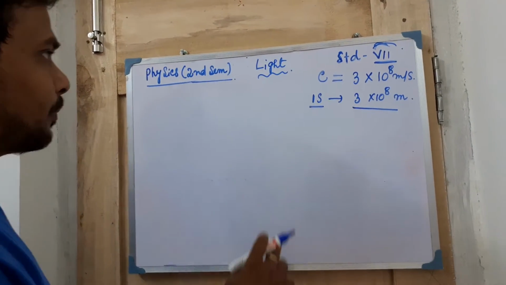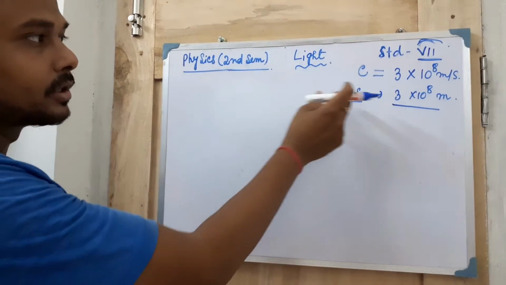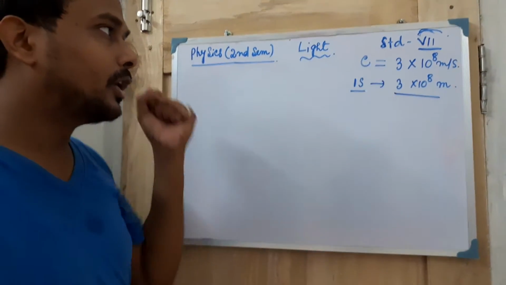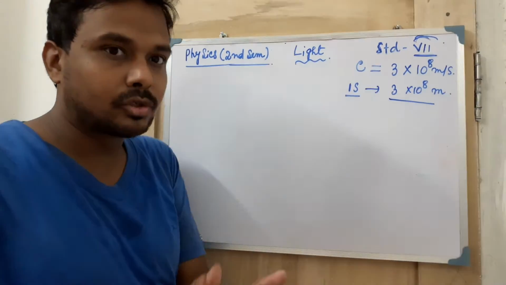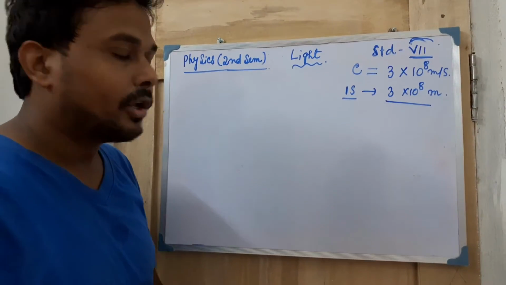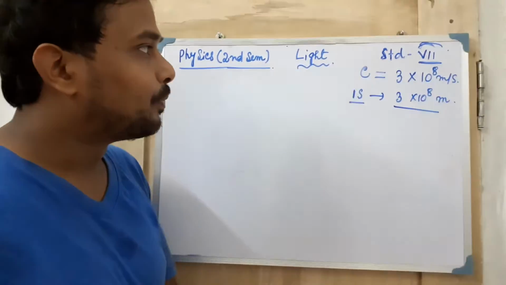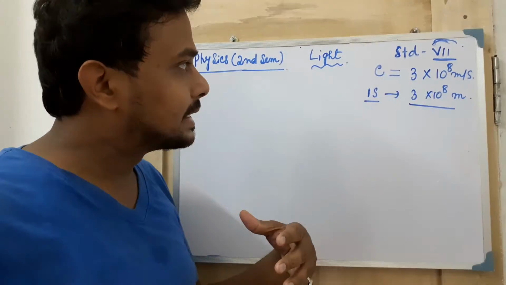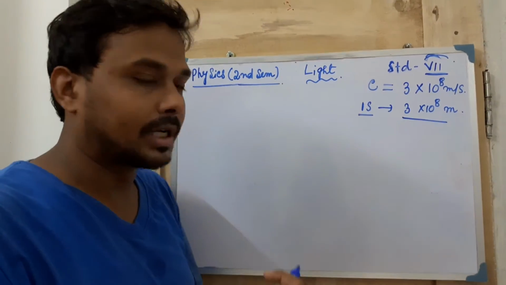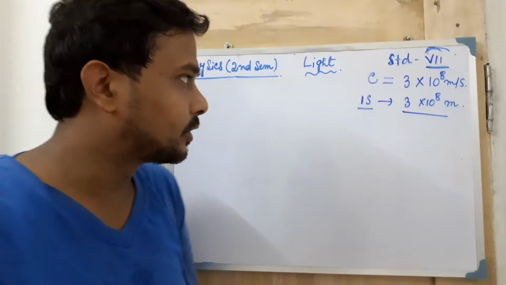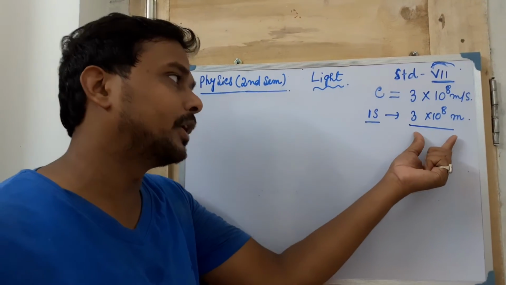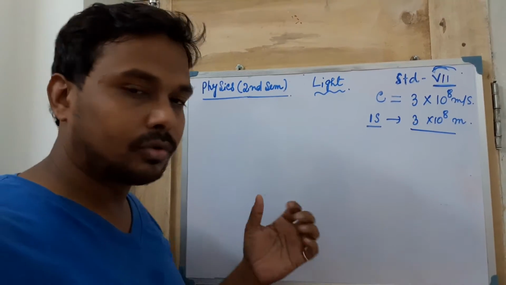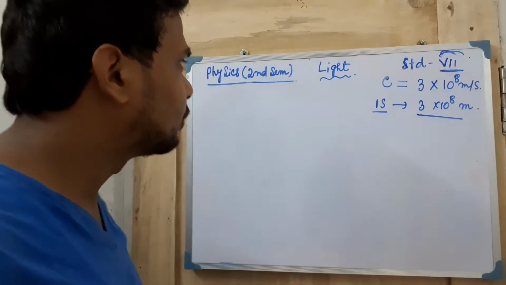If you compare the speed of light and the speed of sound, then definitely the speed of light is more. While a thunderstorm or lightning is happening, you have already noticed that you can easily see the light flash before the sound comes to our ears. Because the speed of light is more, it will definitely come faster than sound to our eyes. That is the only thing.